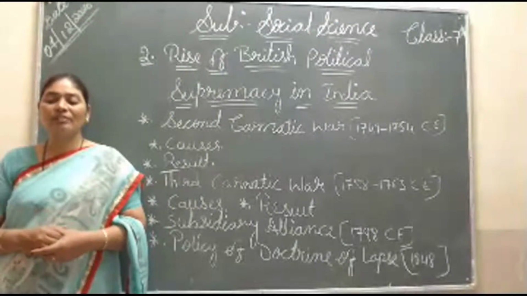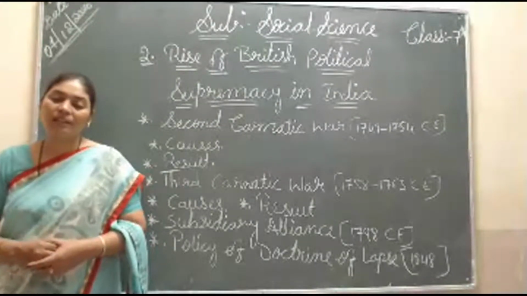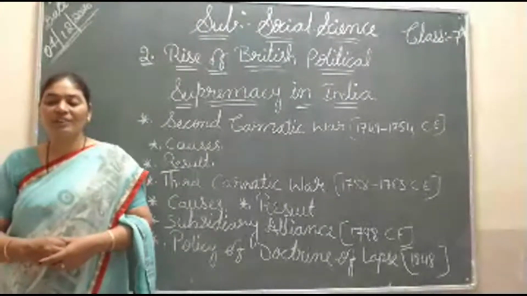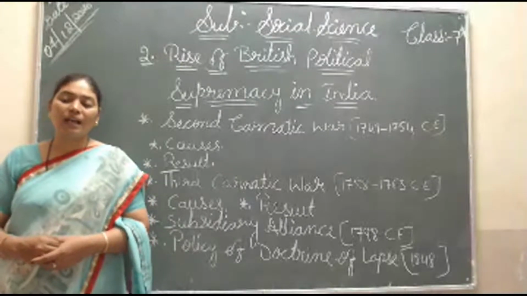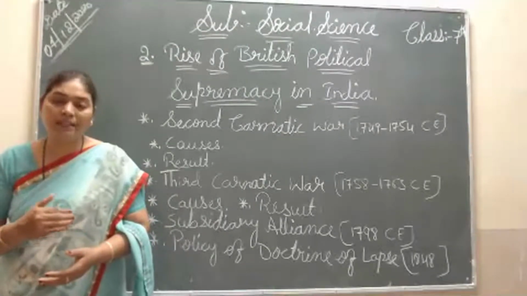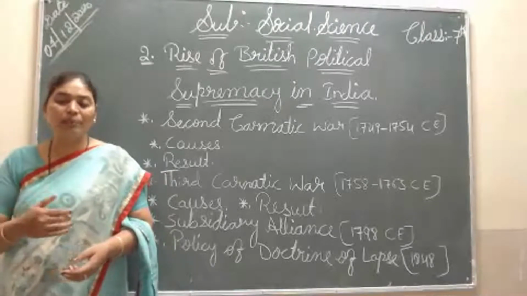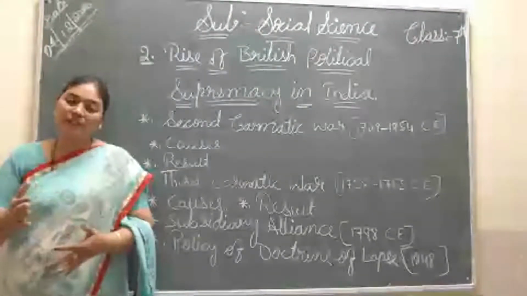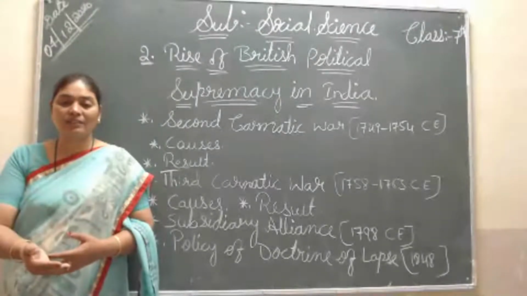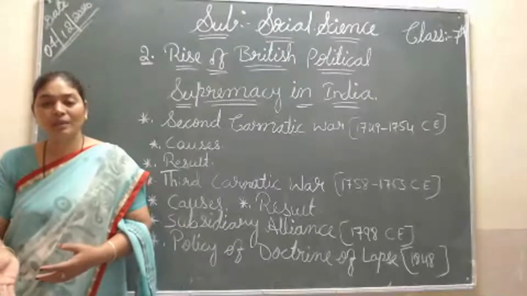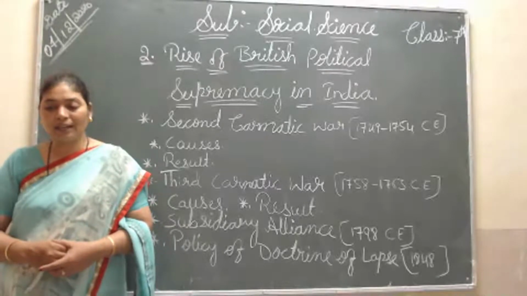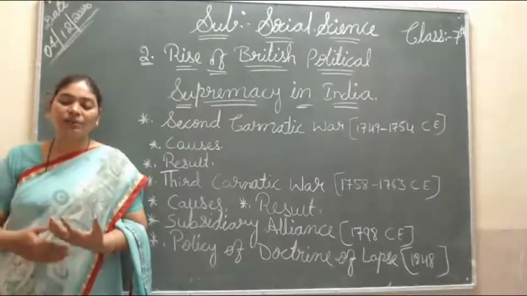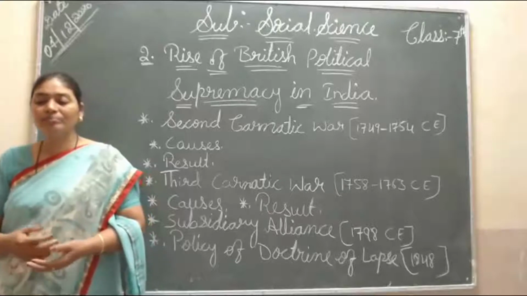Then, with French support, after some time Muzaffar Jang was killed. The French took the support of those people and killed Muzaffar Jang, and the French brought Salabat Jang as the Nawab of that place. So Muzaffar Jang had become the king or Nawab of Hyderabad, but after some time the French killed him, and instead of him Salabat Jang became the Nawab of Hyderabad.